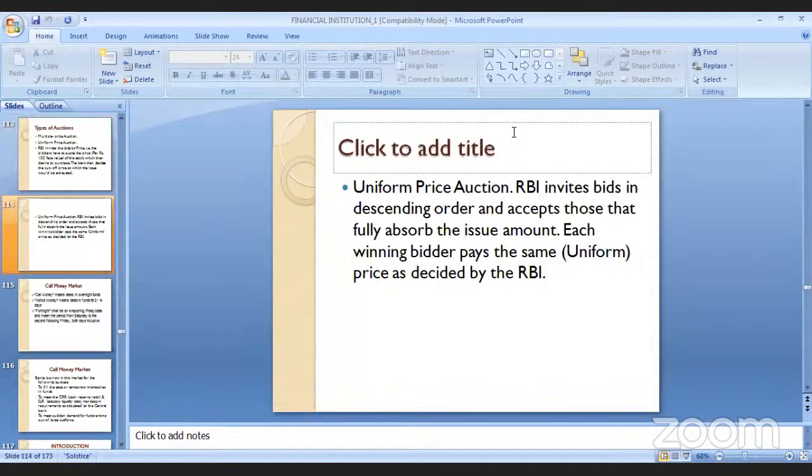What is a uniform price auction? RBI invites bids in descending order and accepts those that meet the issue amount. Each winning bidder pays the same amount, which is uniform.